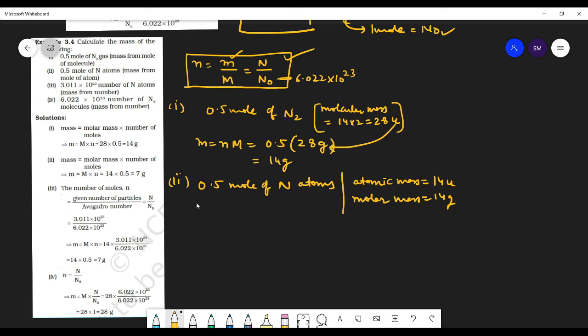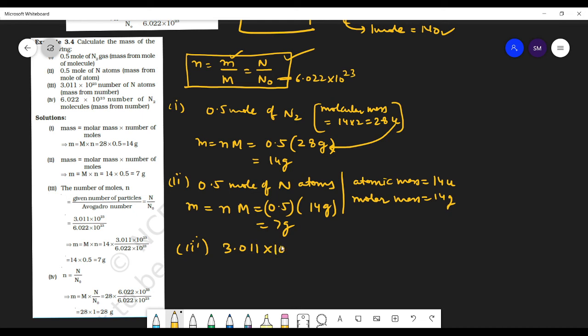Yes. So what is the now given mass of this? So given mass is equals to number of moles into molar mass. So number of moles is your 0.5 and molar mass is 14 grams. So that comes out to be 7 grams. So students, just do the numericals the way I am telling you. Okay. Yes, sir.